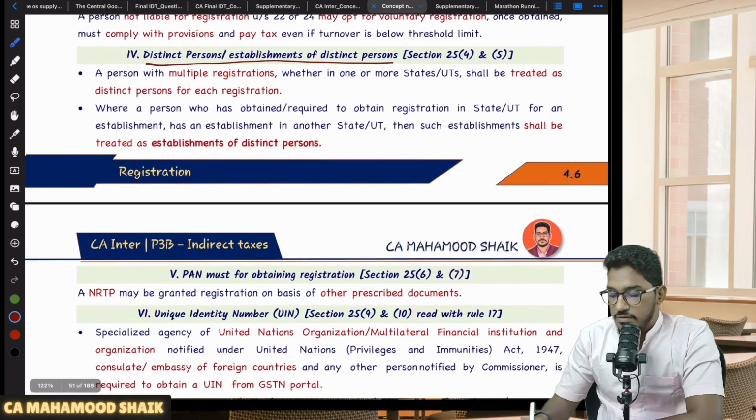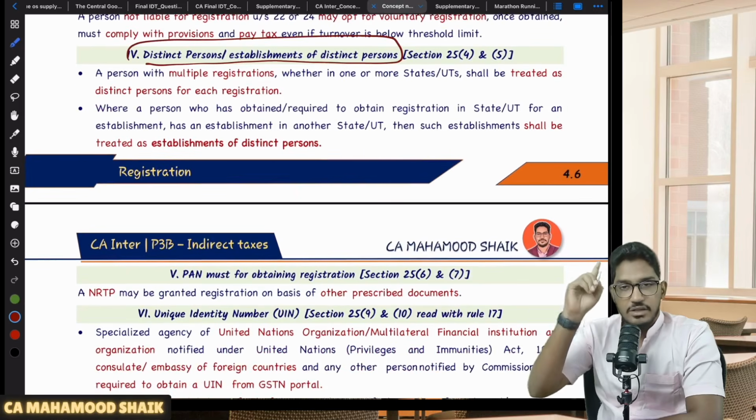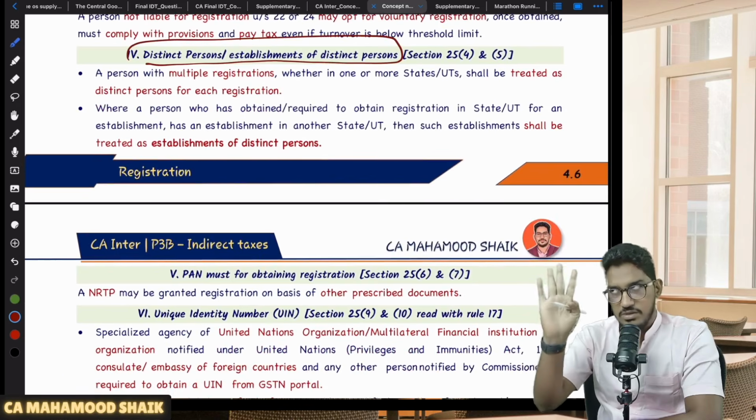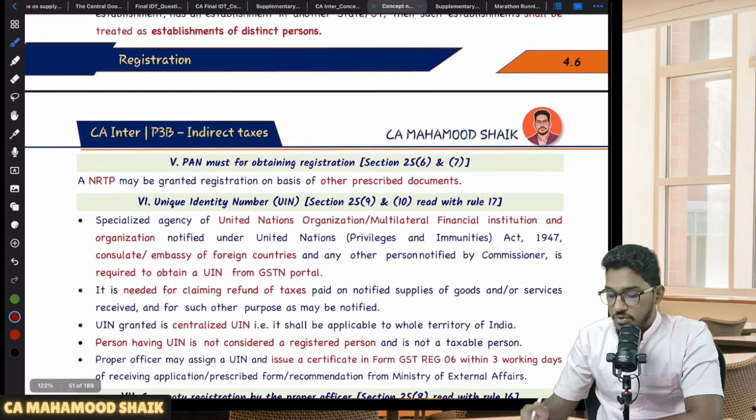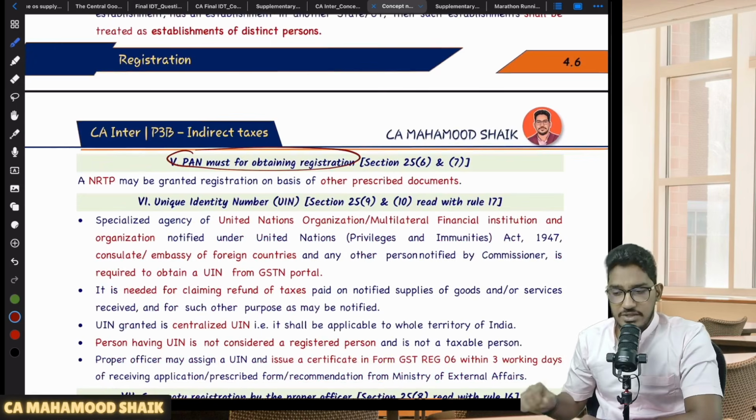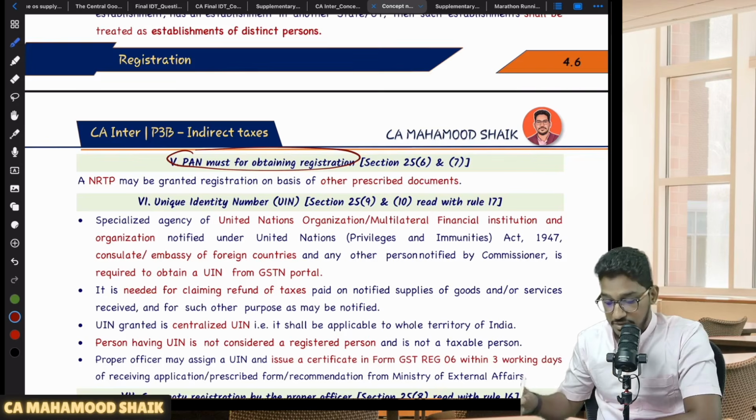Distinct persons or establishment of distinct persons: this also we have already covered in the supply chapter itself. Who are distinct persons? What are establishments of distinct persons? I have covered it in the supply chapter itself. And one of the most important things, PAN is very much essential. PAN is compulsory for obtaining GST registration, but one exception: an NRTP need not have a PAN. For an NRTP, even without PAN, by submitting other documents, they can grant him registration.